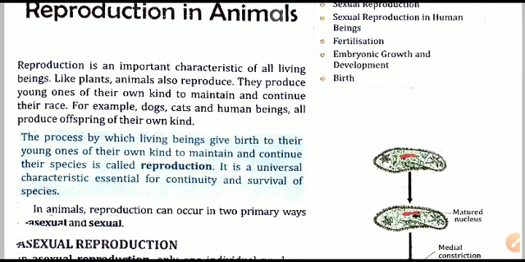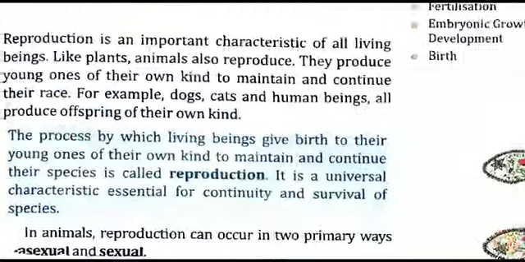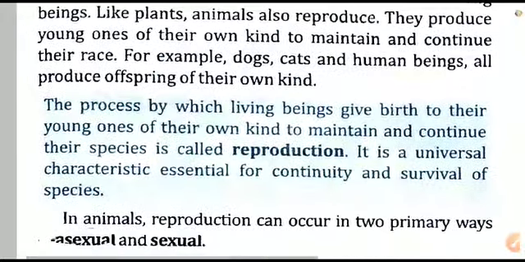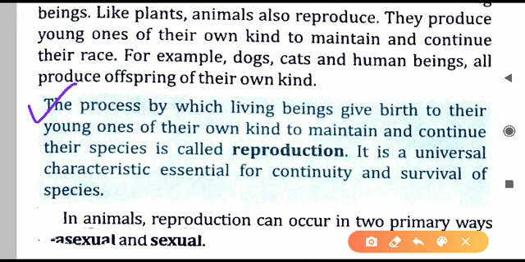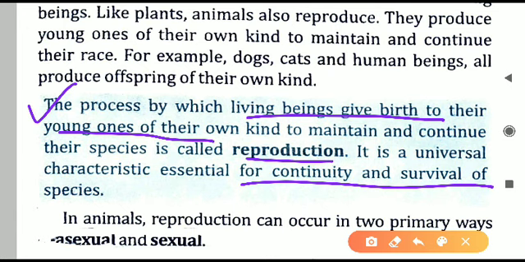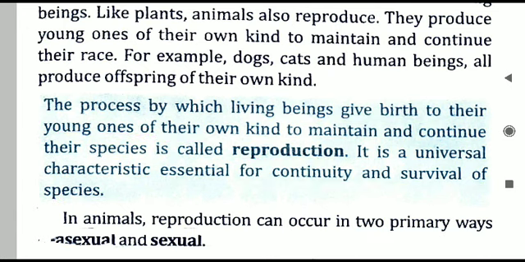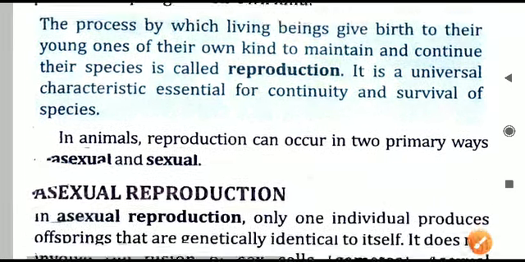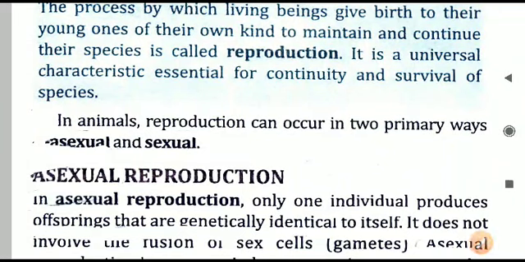First of all, let us begin with the definition of reproduction. What is reproduction? This is the process by which living beings give birth to their young ones of their own kind. And why is it important? Why is reproduction done? It is done for the continuity and survival of the species. Otherwise, that particular species cannot maintain itself, or we can say it will become extinct if reproduction is not done.